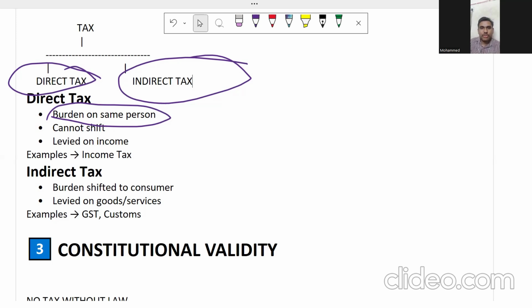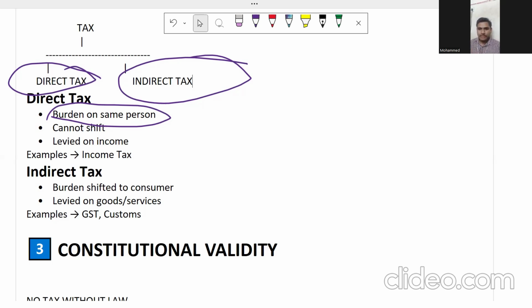For example, you go to a shop and you pay the tax. You're going to buy a particular packet or anything, and on that you're indirectly paying the tax, not directly. You go to the shop and say, give me a 10 rupee Kurkure packet. That means you're asking for the Kurkure packet of 10 rupees. On 10 rupees, you're not paying the tax directly, you're indirectly paying the tax. For example, if the Kurkure packet is 8 rupees, the additional 2 rupees is the tax asked from us, and the supplier who is supplying Kurkure is going to pay the tax.